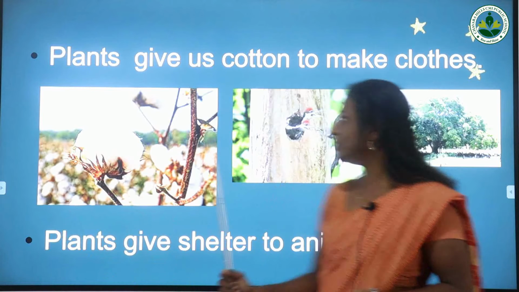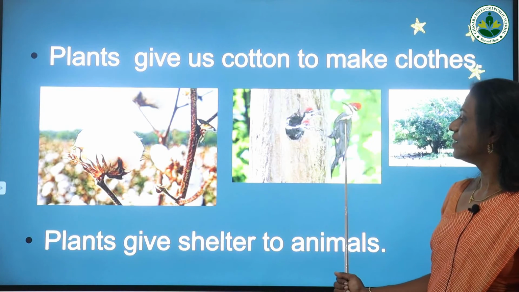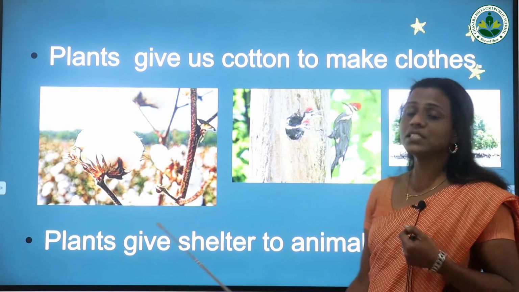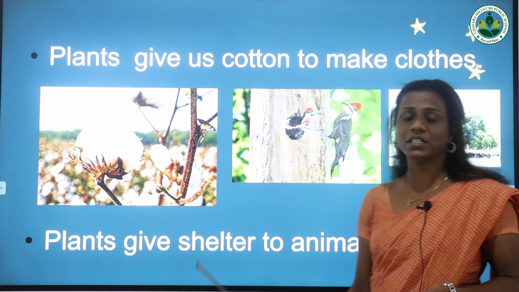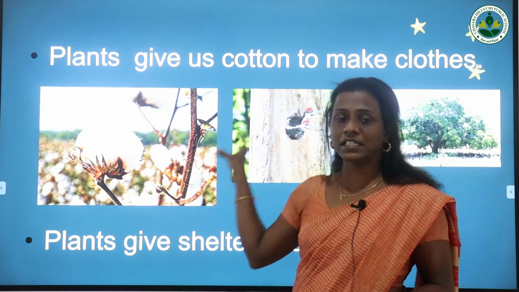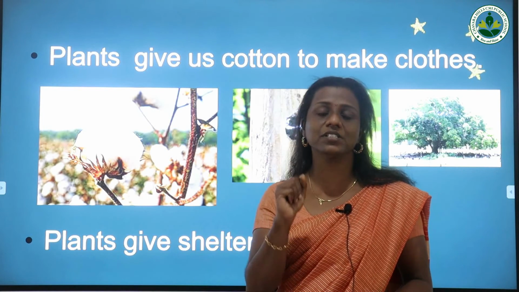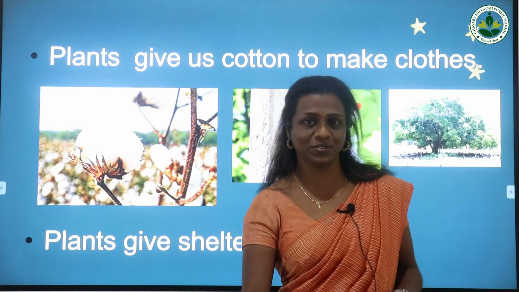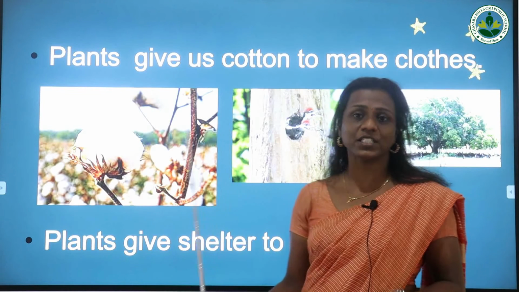Then did you ever see this bird, woodpecker? Yes, it is a woodpecker. The plants give shelter to some animals also. We all know that birds make small holes on the branches of trees and make their shelter there. And not only birds, some other animals also, like squirrels.